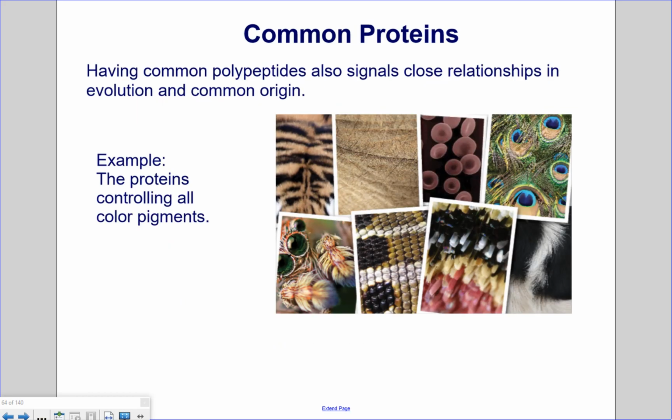Common proteins. Having common polypeptides also signals close relationships in evolution and common origin. For example, the proteins controlling all color pigments. One good example of this is melanin, the brown pigment that controls the color of our skin, the color of eyes, the color of feathers, the color of scales, and so much more.